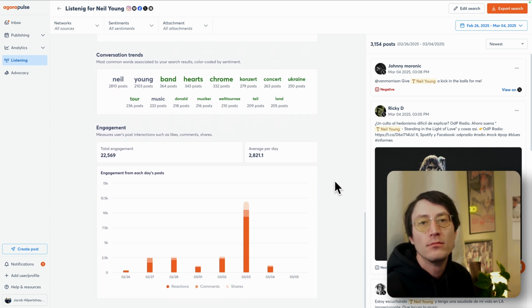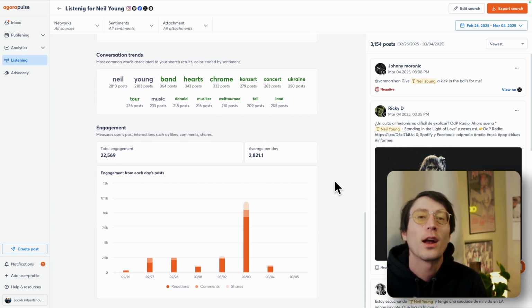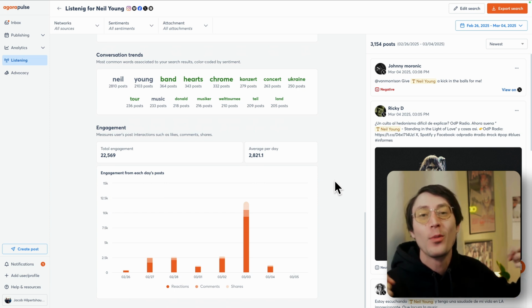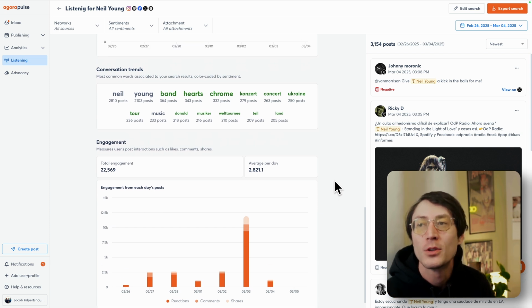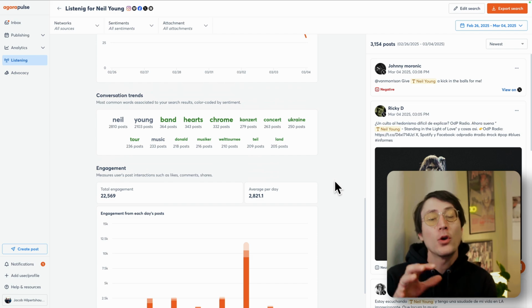And then engagement. Great that there's a lot of volume, great that we have an idea of the sentiment, great that we know what people are talking about, but also how is this engaging? When we're creating this content, are people actually absorbing and consuming it as well? So this information is a really good source to understand how you are performing, but also a really great way to create new content, dive into another conversation, and understand how you can create content that speaks really well to that conversation at the moment.